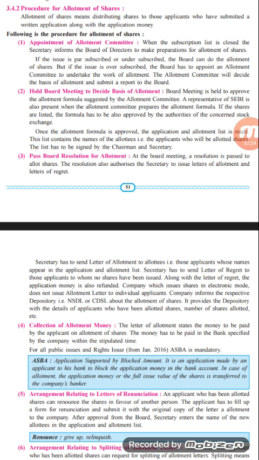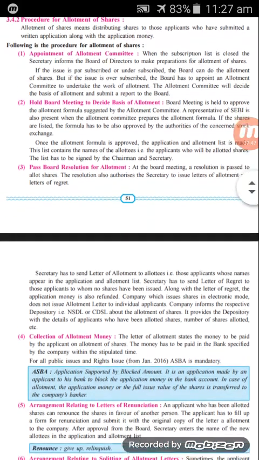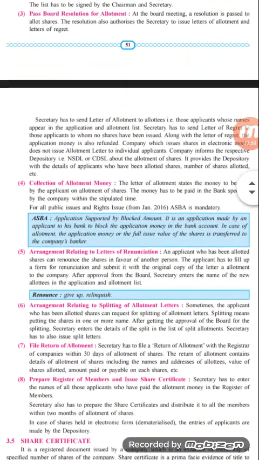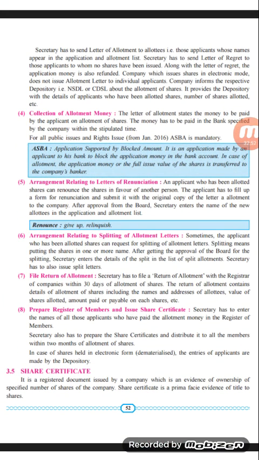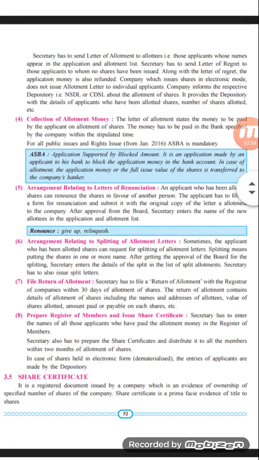In case of shares held in electronic form, the entries of the applicant are made by the depository, that is NSDL and CDSL. So here we have completed the concept of the procedure of allotment of shares. I hope that you have got all the idea related to the general provisions of allotment of shares.